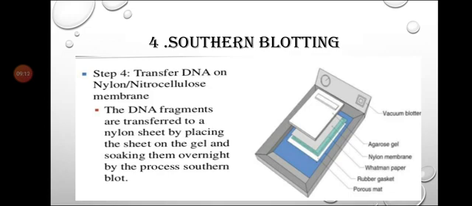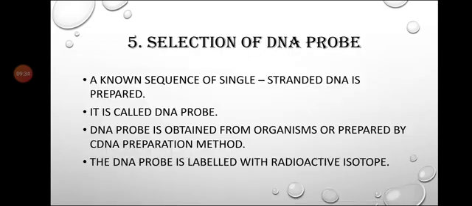This process is known as Southern blotting.